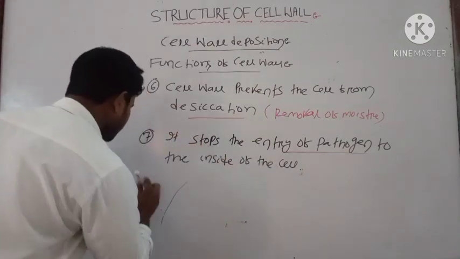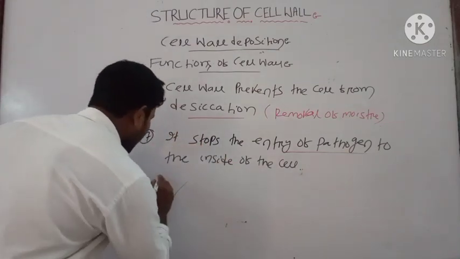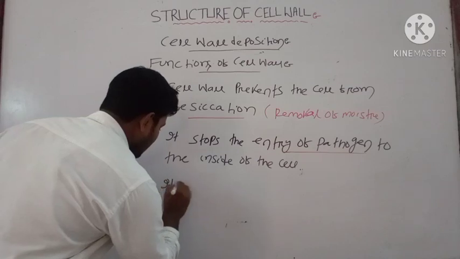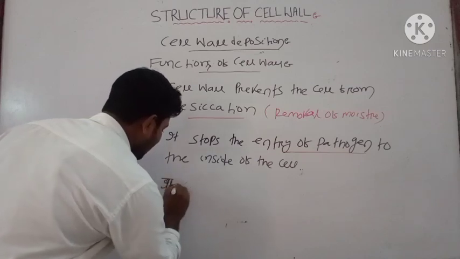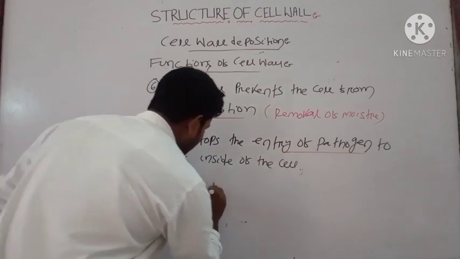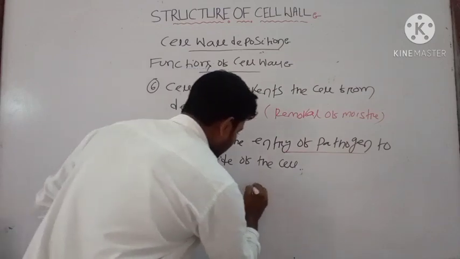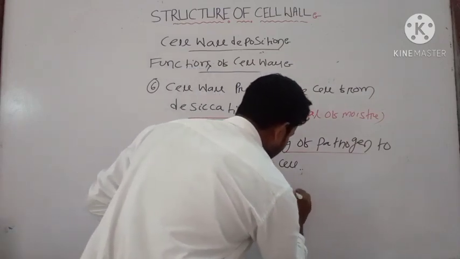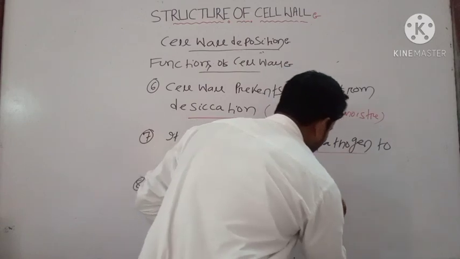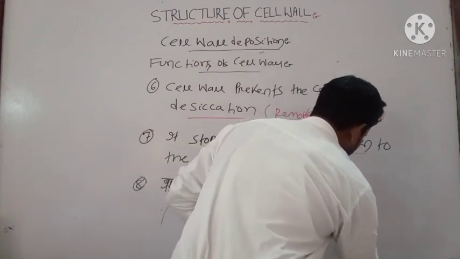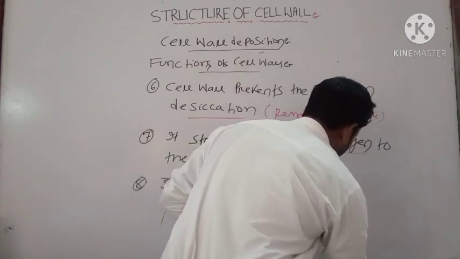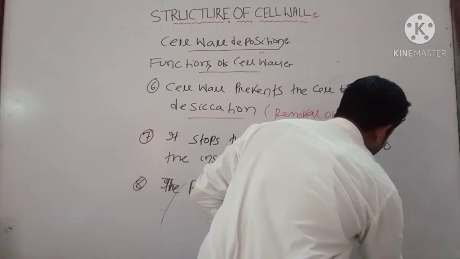Then the next point is that the products of the cell wall are helpful to mankind.